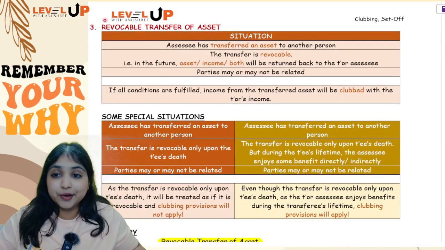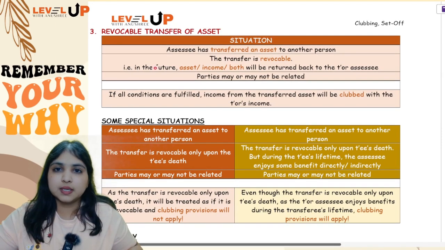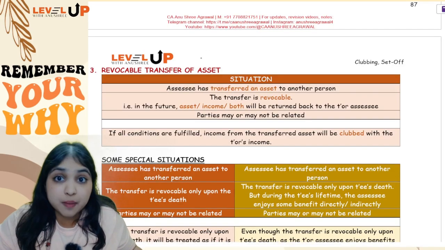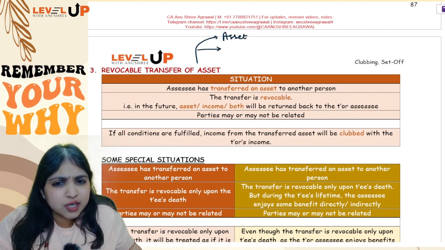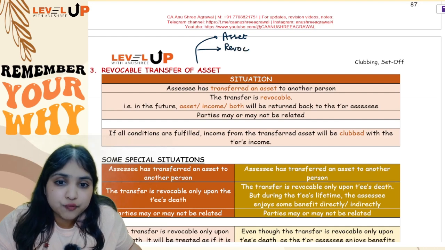Now comes a third point. This is extremely important, revocable transfer of asset. See, let's understand this point by point. Okay, first of all, what exactly are we transferring over here? Are we transferring just income? No. Here we are transferring the asset itself. Okay, then what kind of a transfer is it? Is it revocable transfer or is it irrevocable transfer? It is a revocable transfer.